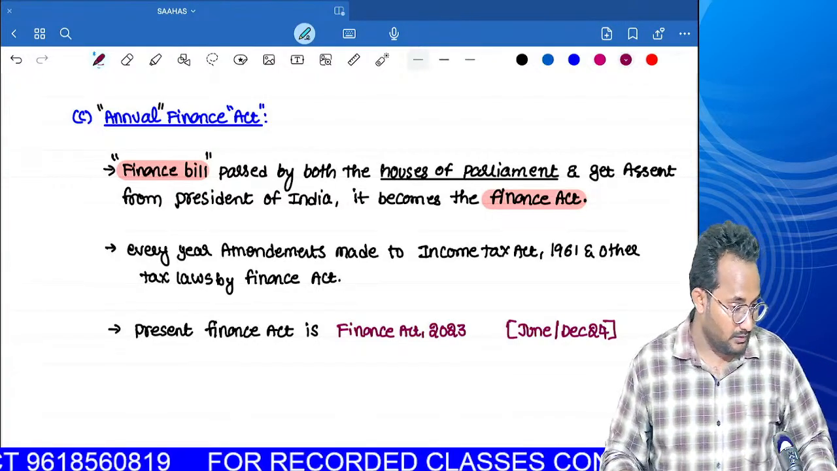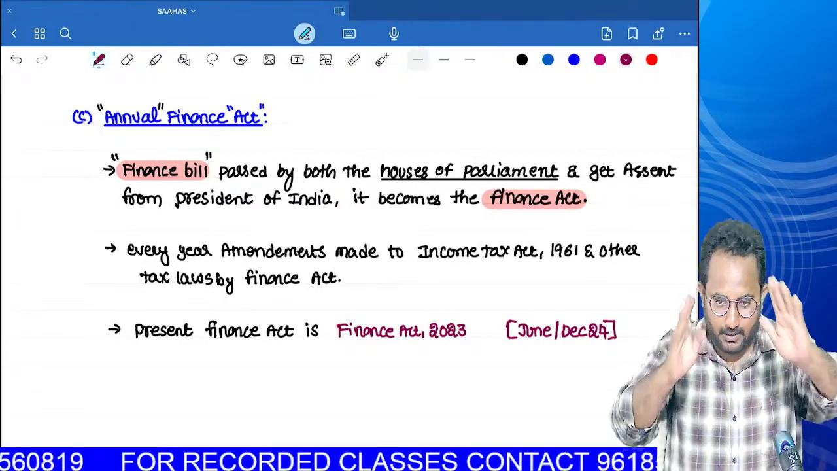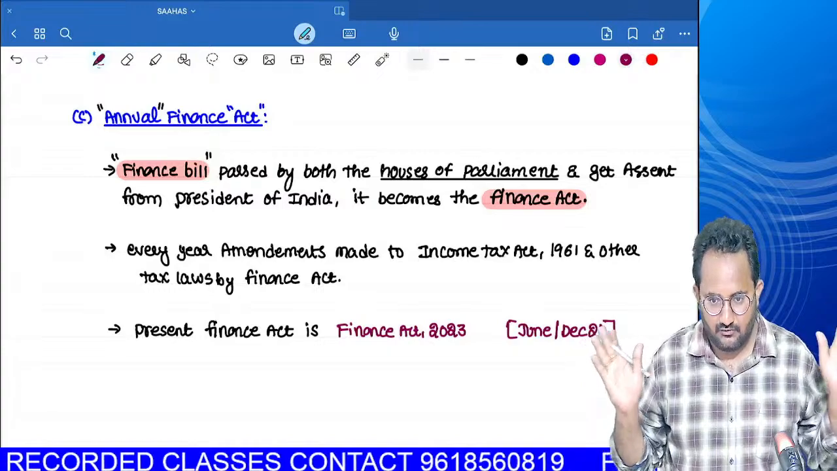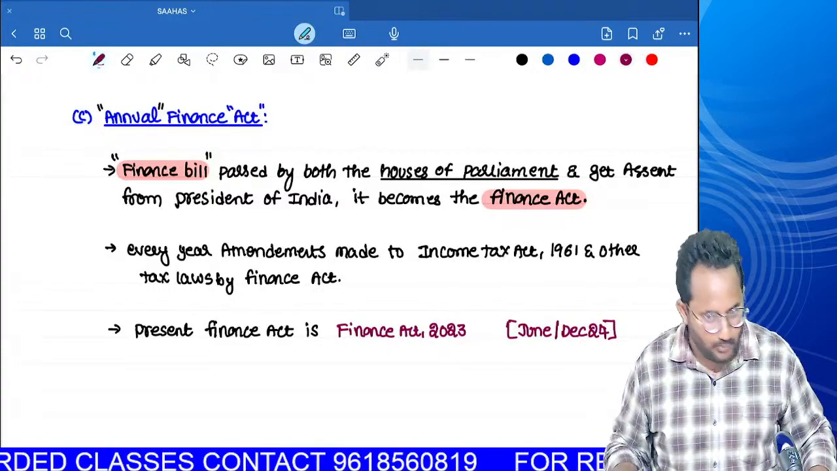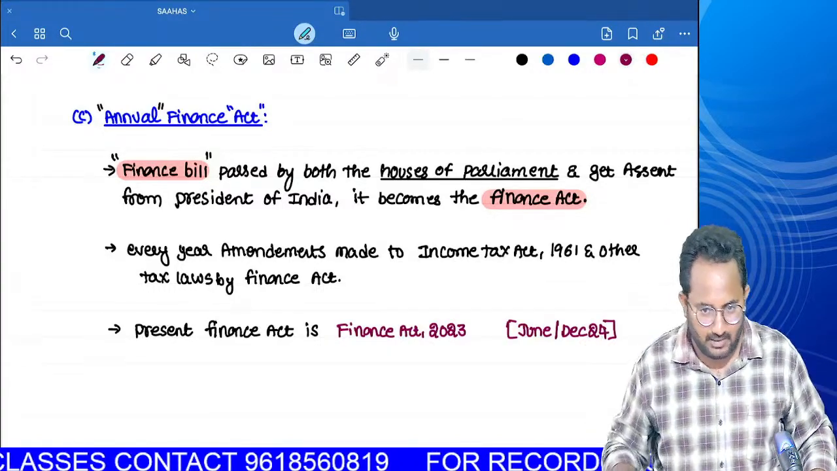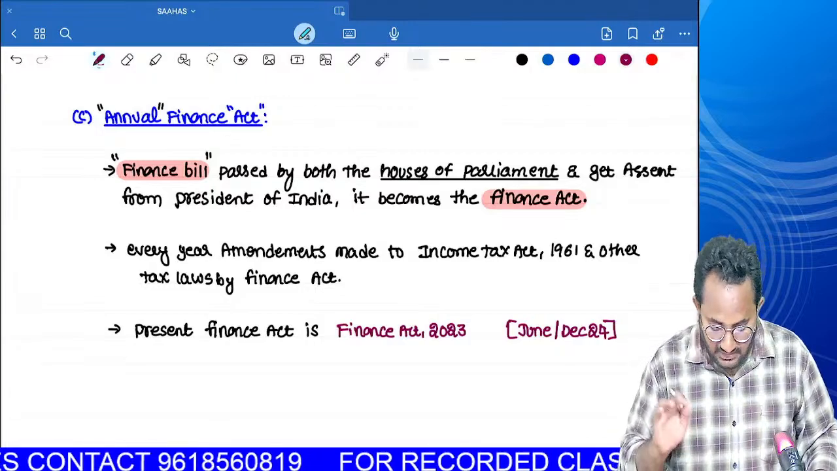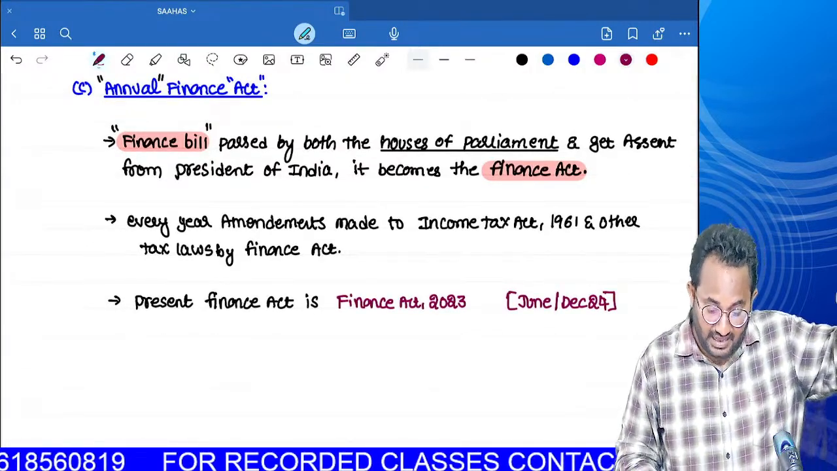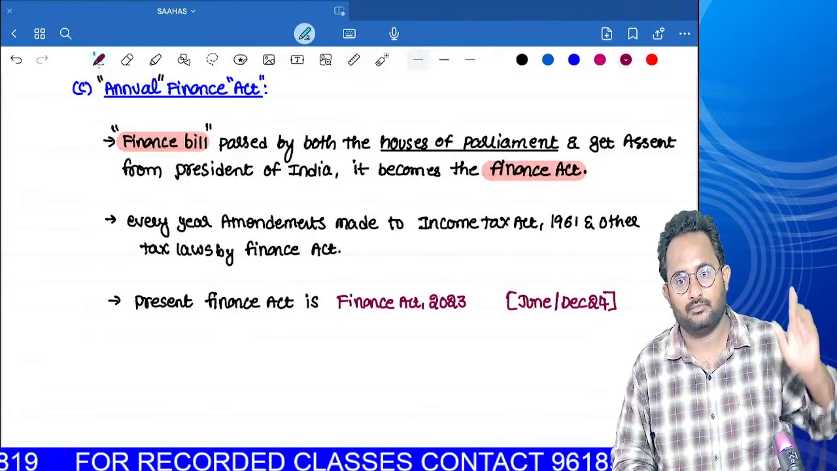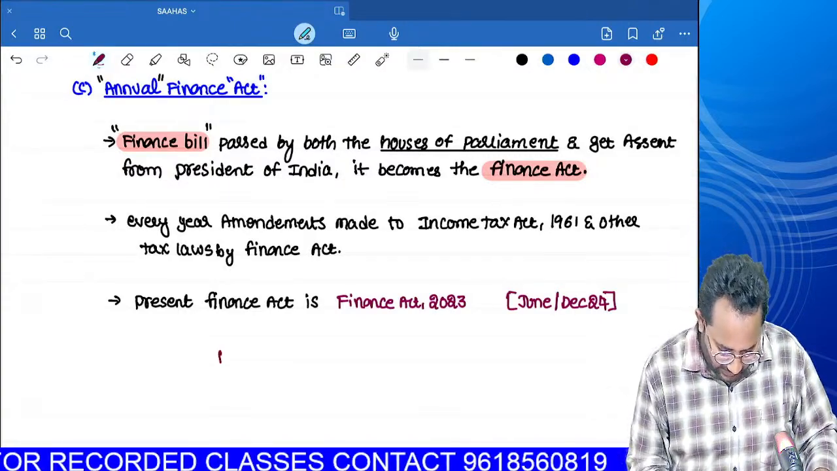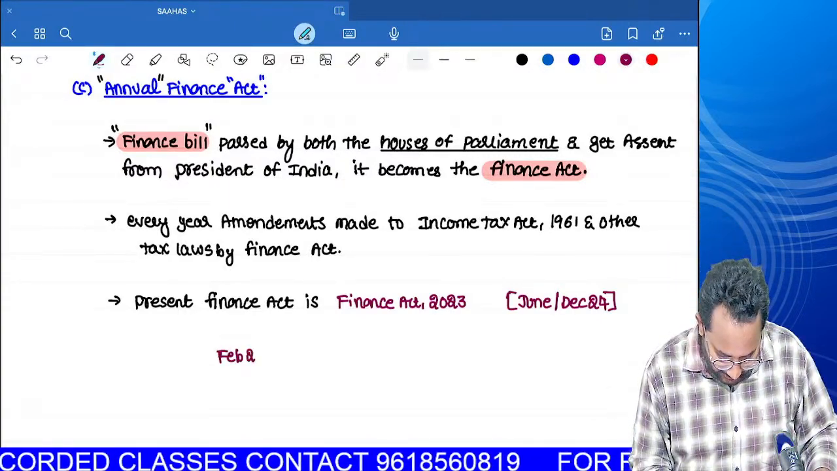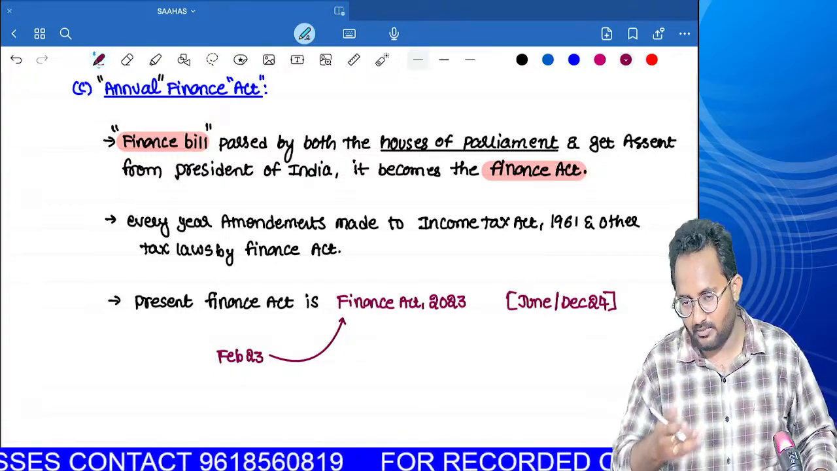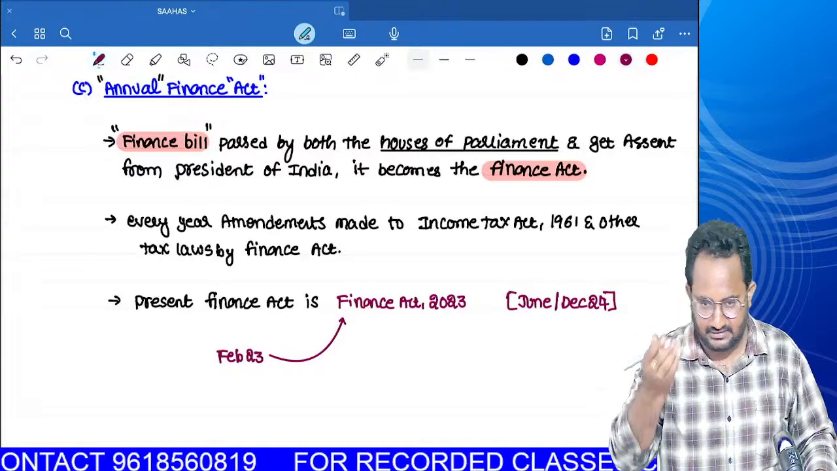Finance Act 2023. Sir, every February we have the budget session. In that budget session only, the finance bill is introduced. Automatically, that finance bill is converted into what? Finance Act. But in this, you have to know one thing. In February 2023, this Finance Act was framed. In February 23, this bill was passed, approved by the Union Finance Minister, and also approved by the President of India.